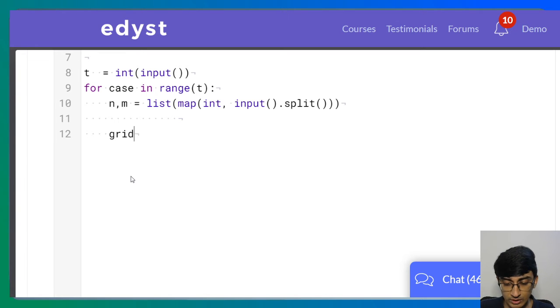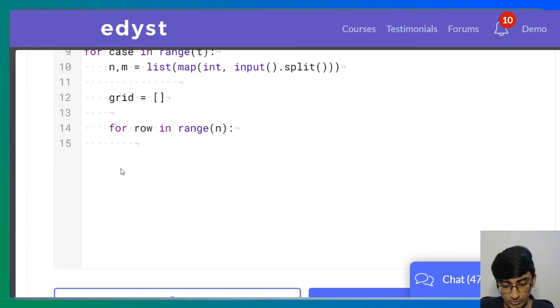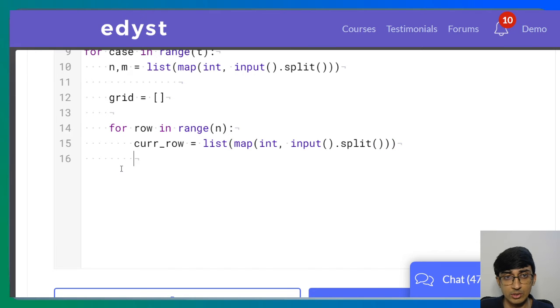So what we're going to do is we're going to create a grid, right? And we're going to say for row in range n, these are the number of rows we'll get. In each row we'll be getting a 1D array, right? So we'll say that current row is equal to list map int input dot split, right? So we got a particular row. Now once we've received this row, then what we want to do, we want to append it to our grid. So we say grid dot append.